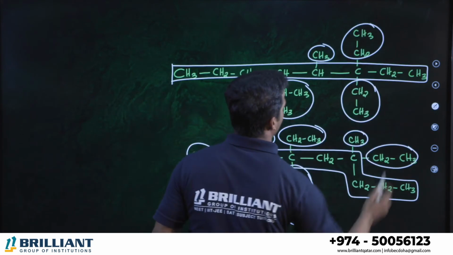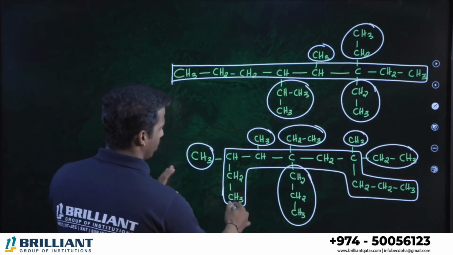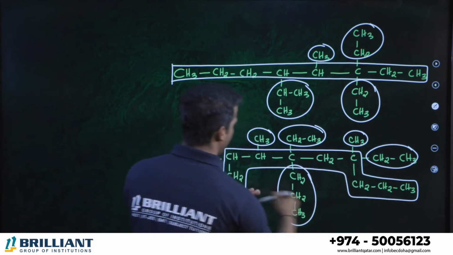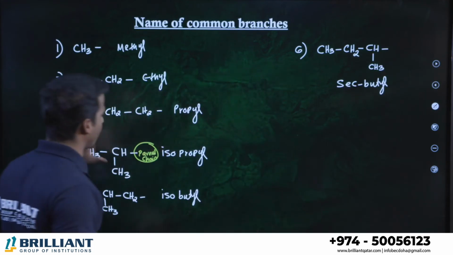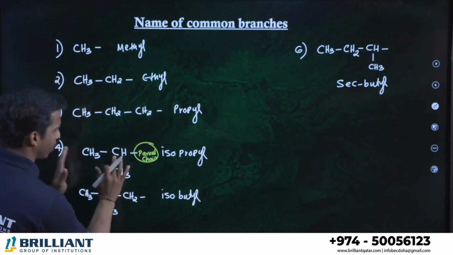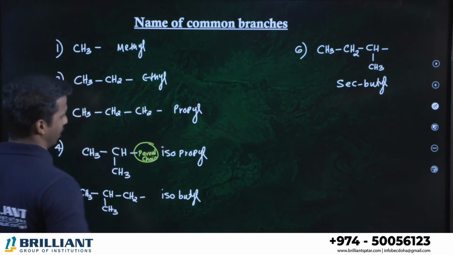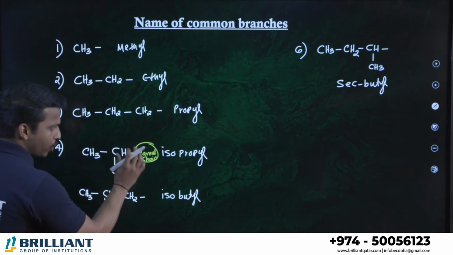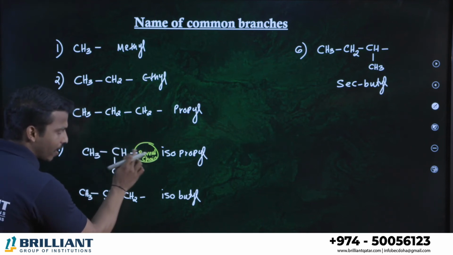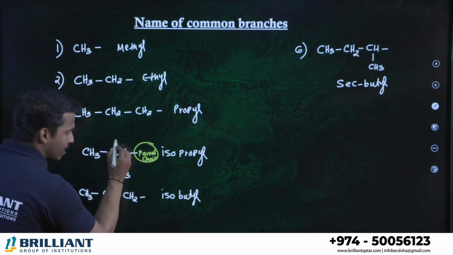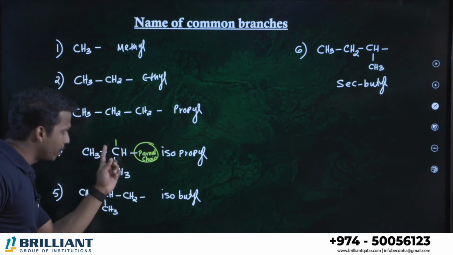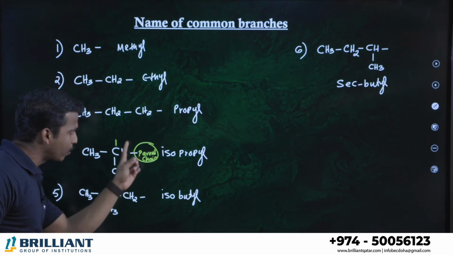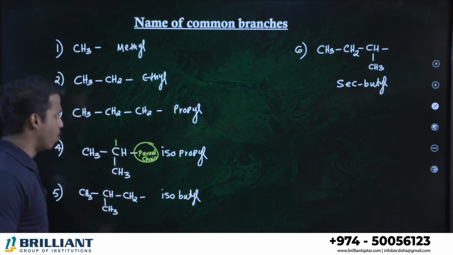Just to see the previous one. Here we discussed, this is the parent chain. So these are branches, right? Such a branch is this one, the isopropyl group. So this isopropyl group is present on a big parent chain. The carbon directly connected to the parent chain, you take it as number 1.